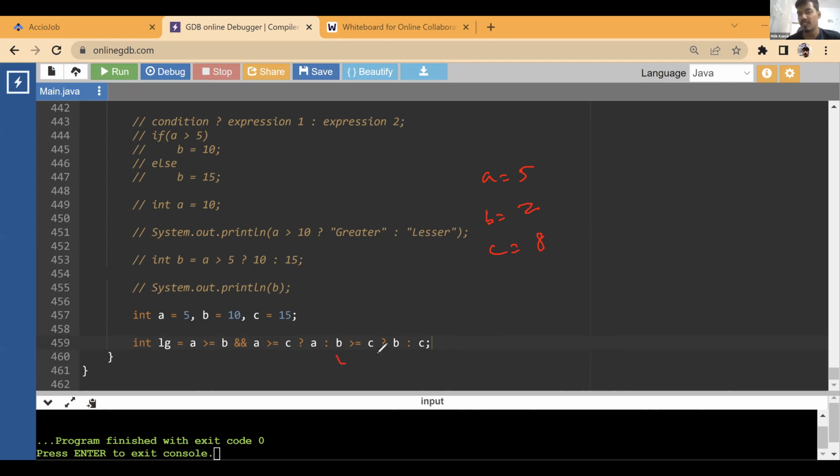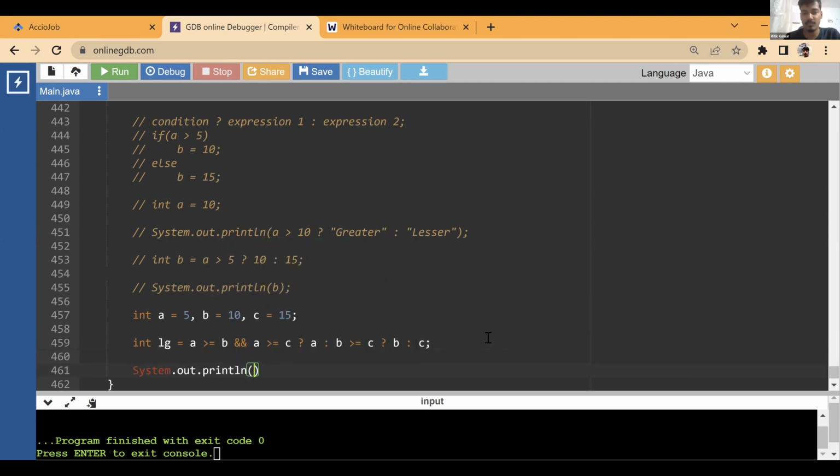We go to this and check. Is B greater than C? Is 2 greater than or equal to 8? No, this is false. That means B is less than C and C is greater than A. So it definitely means C is the greatest one. Clear? Whatever result we get from here, this is very complicated to write.